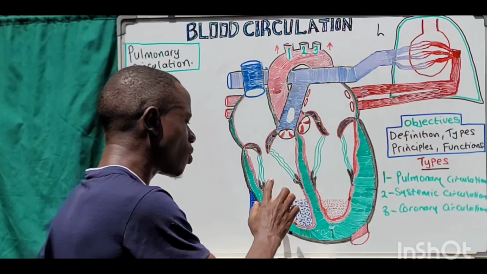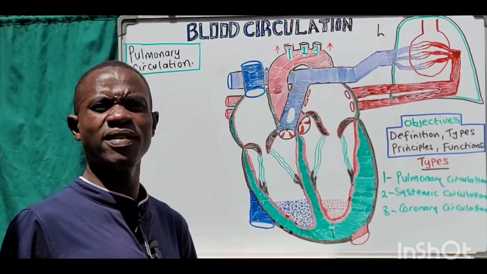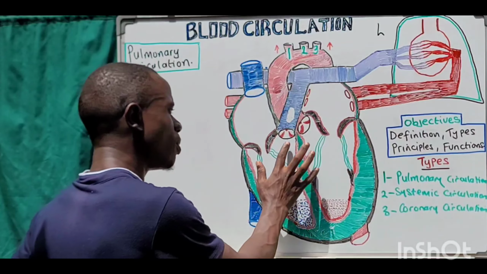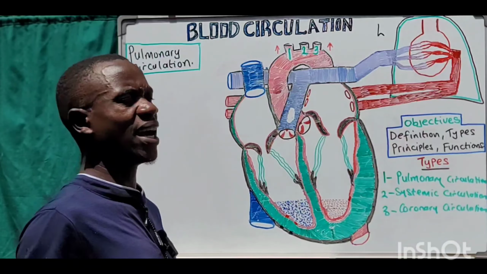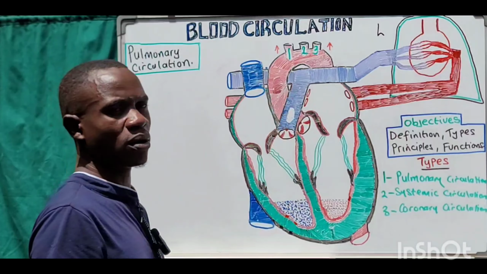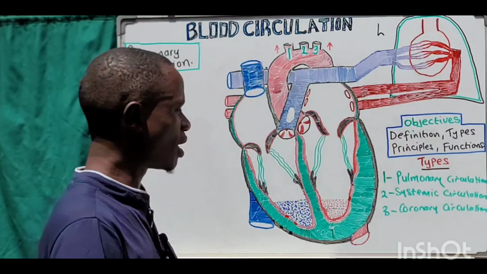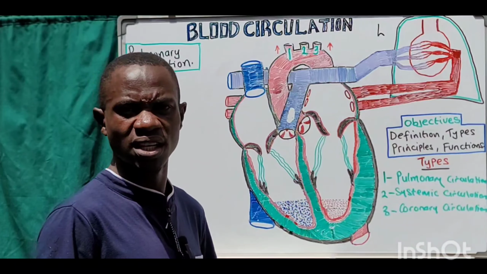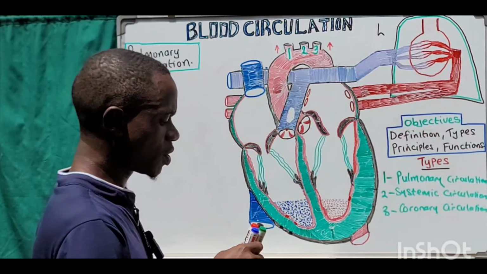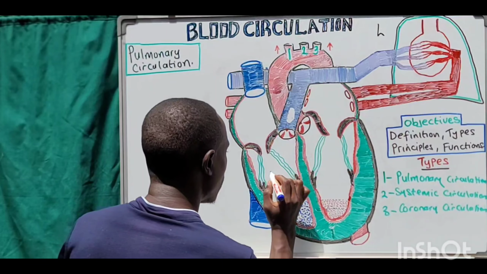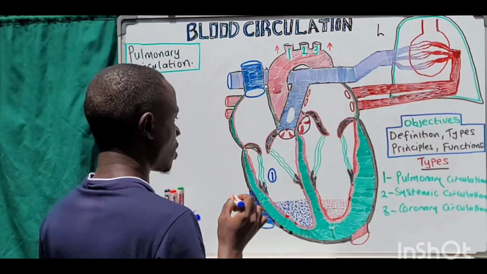When the right ventricle squeezes the blood as if it was never squeezed before, it will push this blood to knock these structures here before the blood enters the pulmonary trunk. At the back of your mind, you should know that this blood is deoxygenated. So now we have started from here. This is now our starting point.